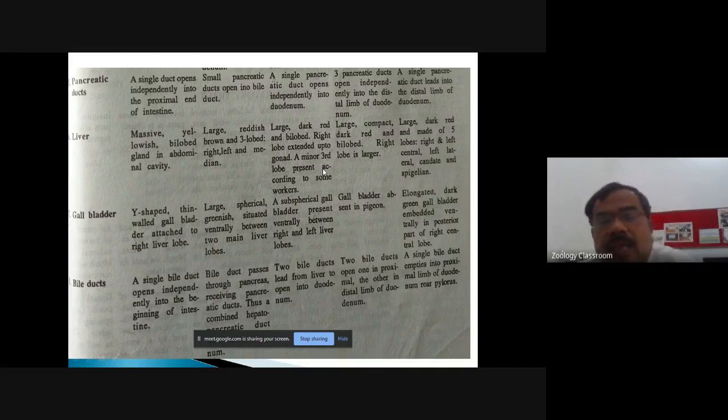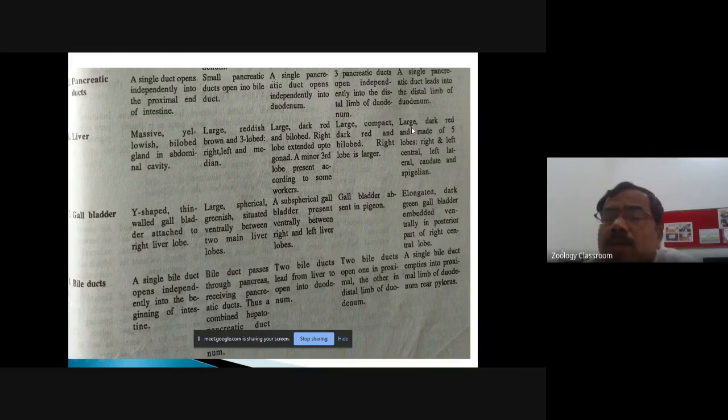Meaning some scientists say it is present. In birds, the liver is large, compact, dark red, and bilobed. The right lobe is much larger. Then, let us consider the account of the liver in the mammals.